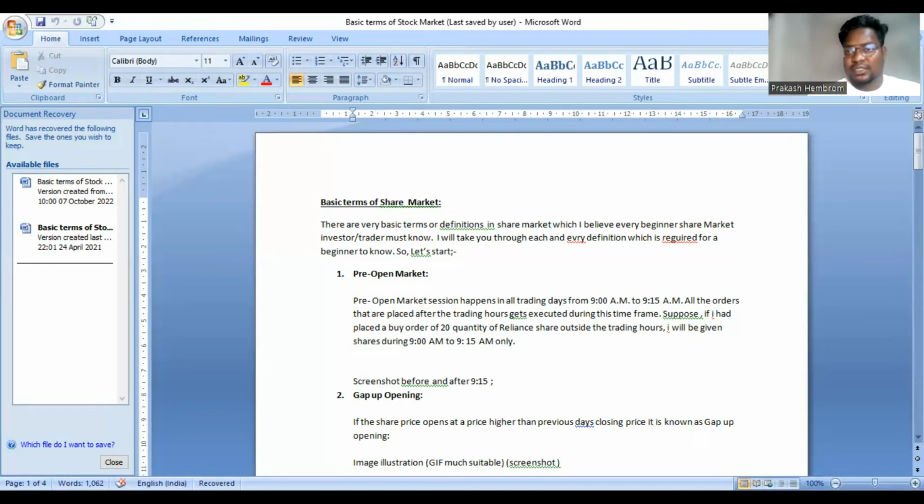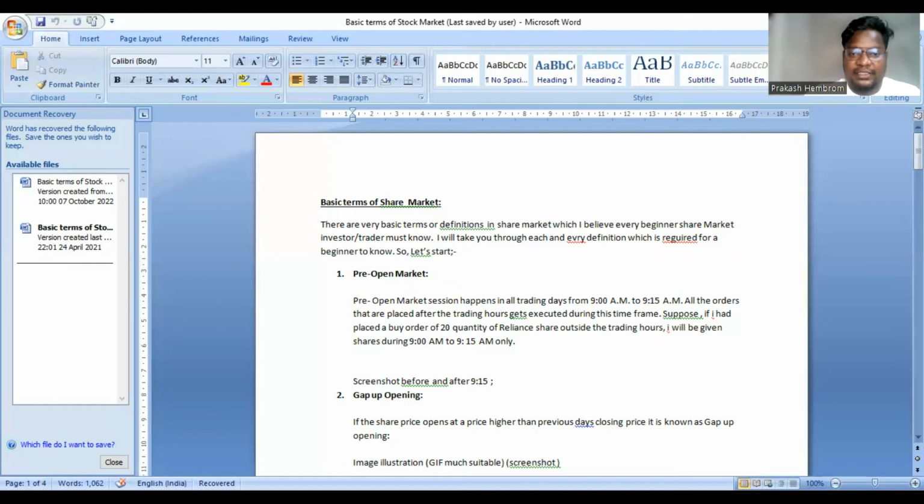We can also see this in TradingView. Let's go to TradingView and see. Here I have selected the Reliance stock. I have an hourly chart in this. Then we have to just identify whether it has got a gap up opening or not. This is 4th of October, and if I move the cursor over here, it will be 6th. 5th was a holiday.